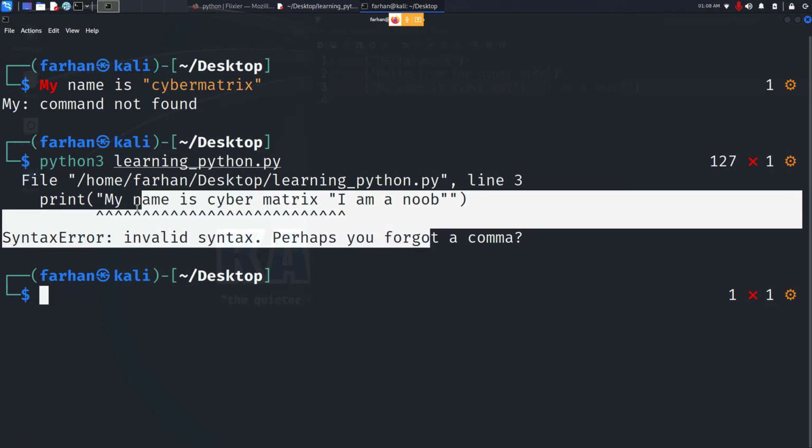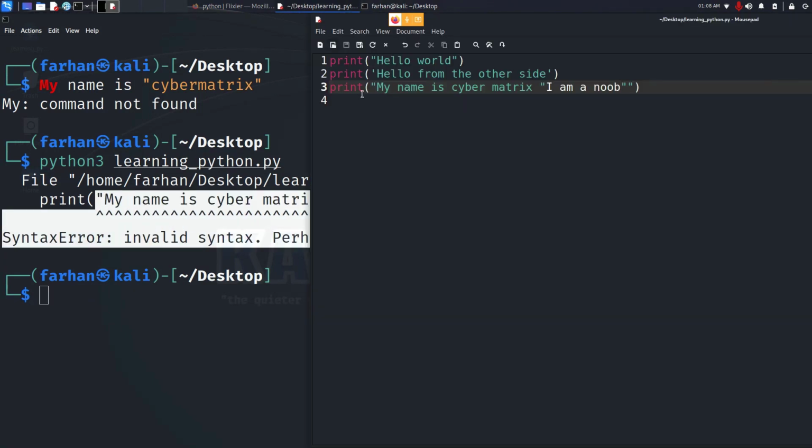I can see I get an error message again. Why? Because I started with a double quotation mark, I wrote my name is cybermatrix and I gave another double quotation mark. So Python is taking this as one string and it does not know what to do with the next part of the characters that I wrote because I did not give any quotation marks here. So that's why it threw me the error message.